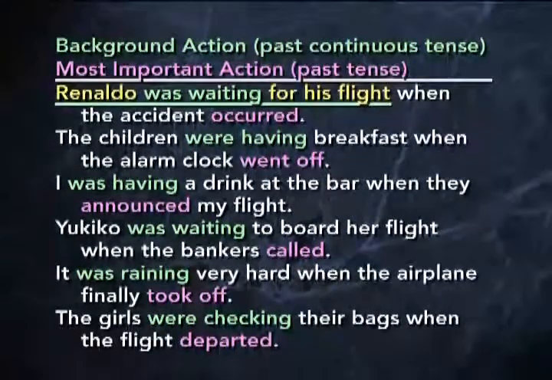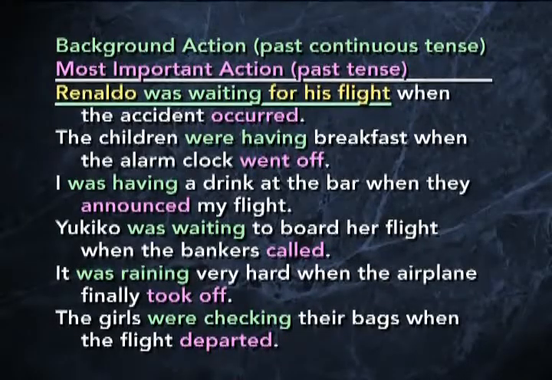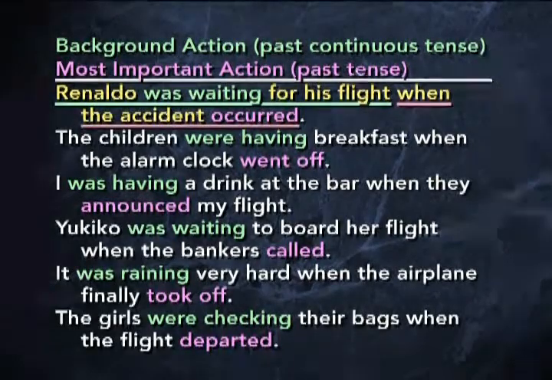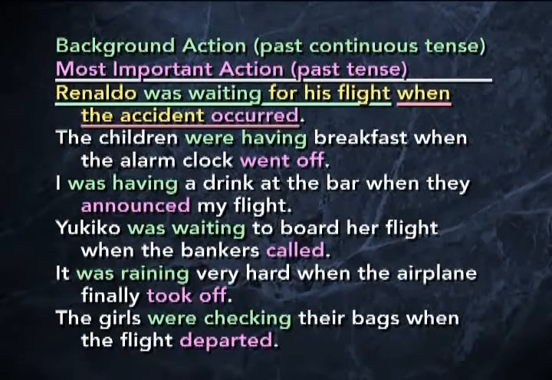Note, in each of these sentences, there are really two sentences, or clauses, we call them, right? One clause contains the background verb: Ronaldo was waiting for his flight. One clause contains the main event: when the accident occurred. The first action is continuous, therefore kind of like a background, and the second action is short, happens quickly.